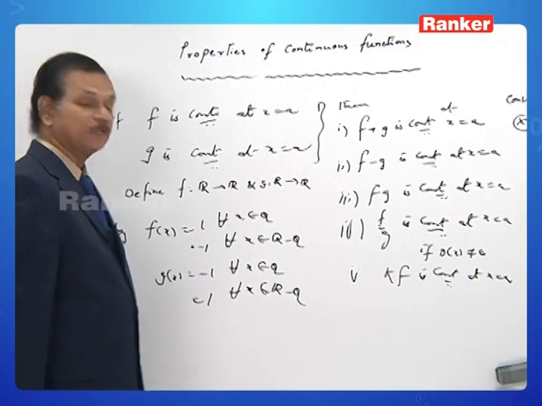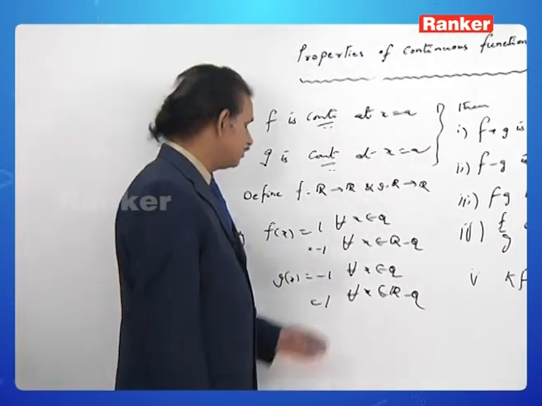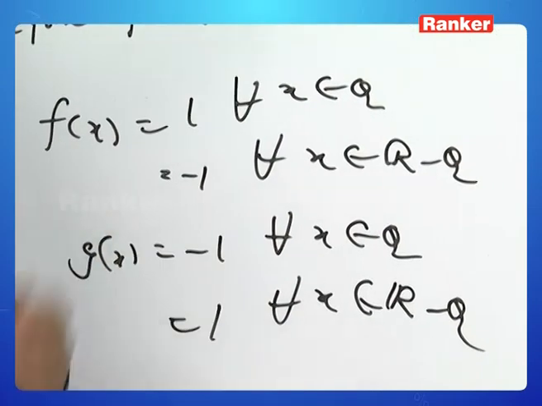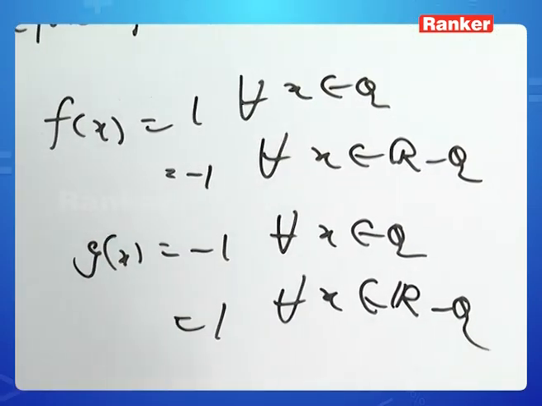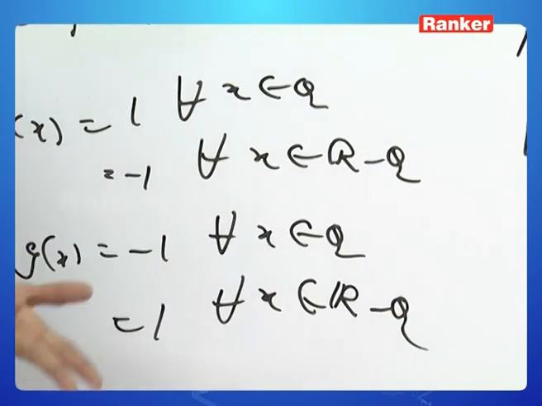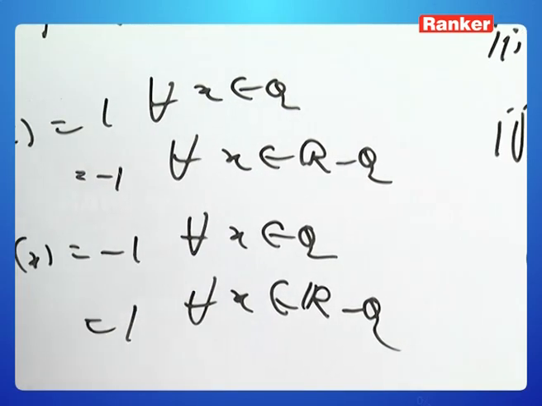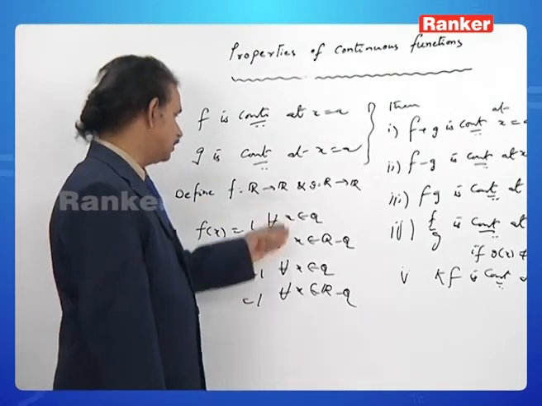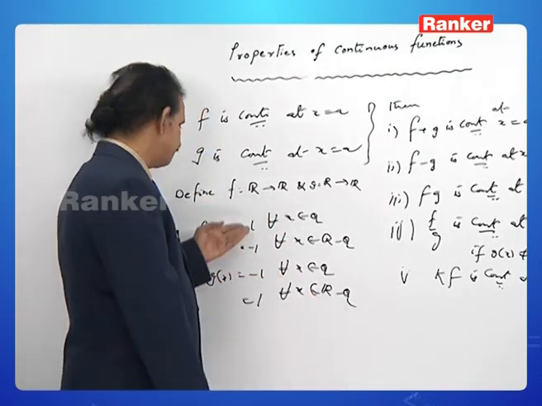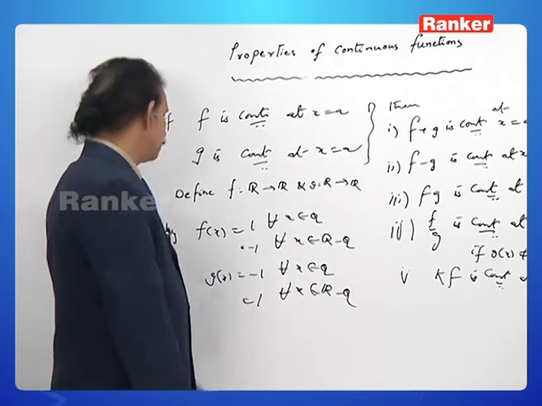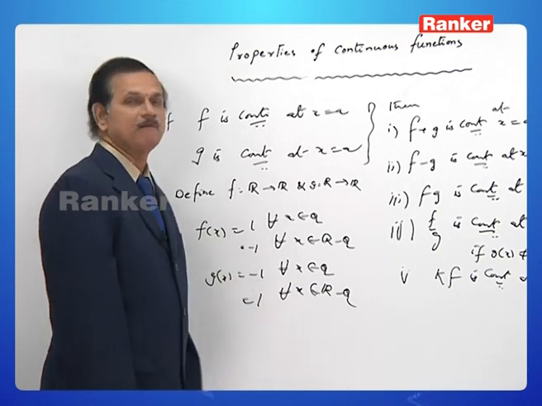Moreover, for f by g, consider g of x. g of x can never be 0 here. g of x is either minus 1 or plus 1. Therefore, f by g is 1 by minus 1, minus 1, and minus 1 by 1, minus 1. In both cases, if x belongs to Q, f by g is minus 1; if x belongs to R minus Q, f by g is minus 1.